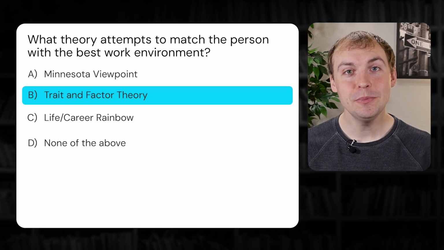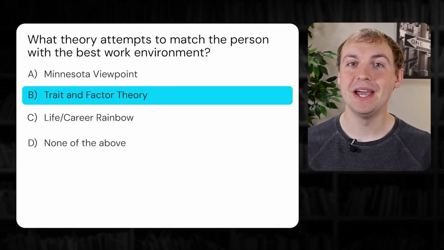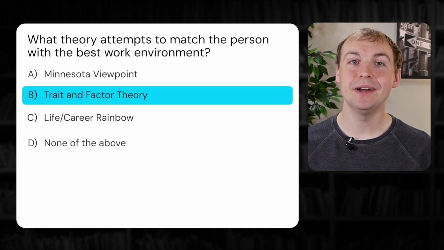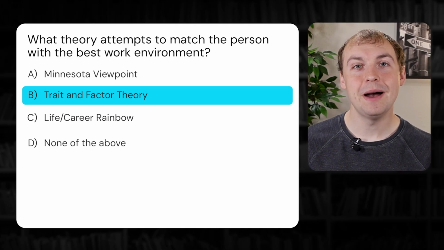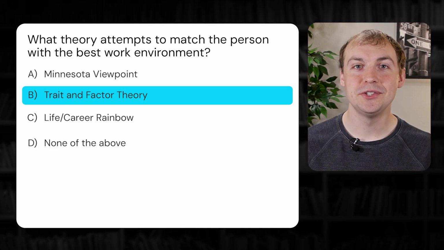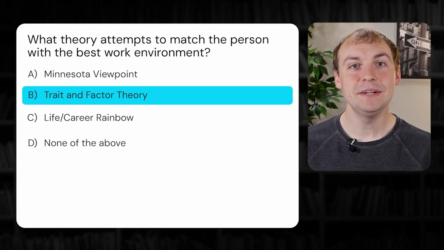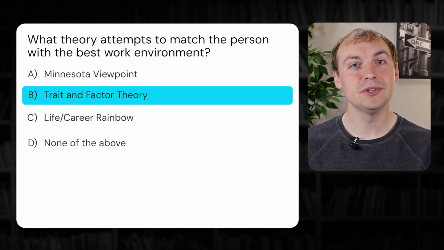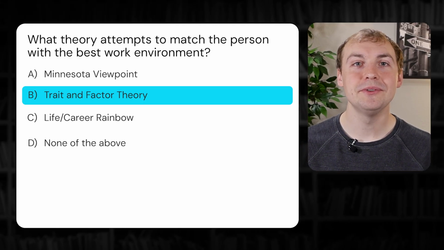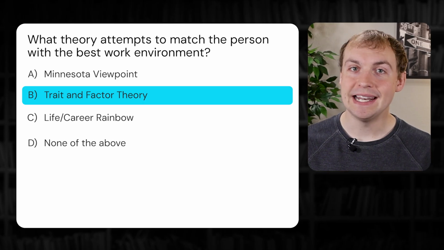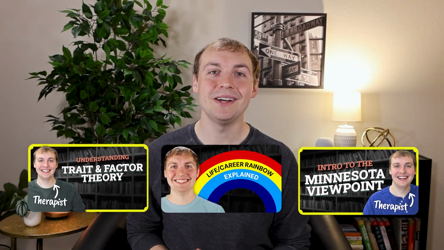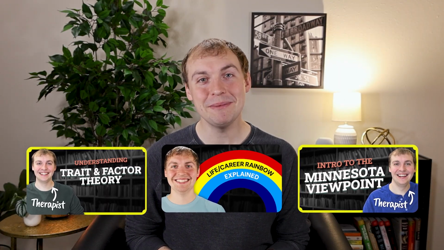However, with the Minnesota viewpoint approach, this will typically look beyond the person's workplace and consider other areas of their life as well. From option C, we get the choice of Donald Super's Life Career Rainbow. This is an approach that considers how people have different roles to play throughout their life and how those different roles can be done in different settings. I actually have full videos on trait and factor theory, the Life Career Rainbow, and the Minnesota viewpoint. I'll put links to all of those in the description so you can check them out and learn more about each. Now on to question number 2.